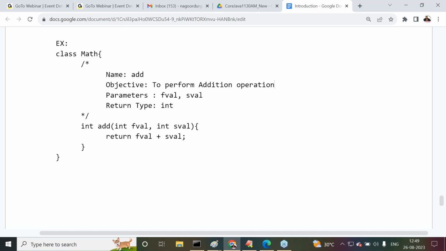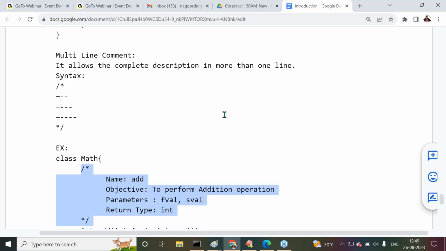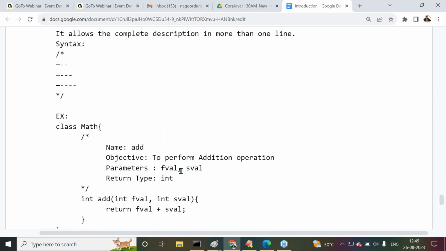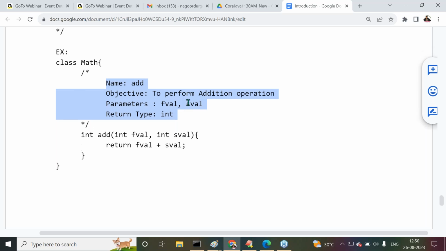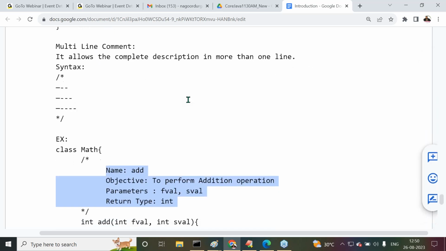Now tell me, is my description available in more than one line or not? Yes, sir. That's why here we are using a multi-line comment. Again I'm telling you, here we provided information just for the sake of understanding the code by the developer. For developer understanding purpose only, we are writing this. Otherwise, we don't require to write this particular code. This is exactly the meaning of the multi-line comment we have used here.